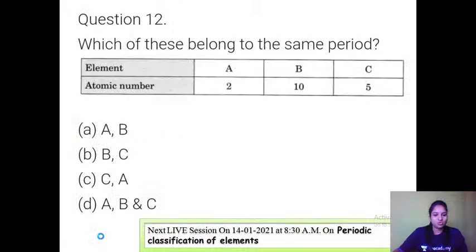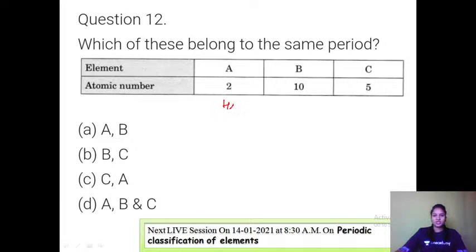Now let us move to the next question. Which of the following belong to same period? They have not given the element, but they have given the atomic number. Element A has atomic number 2.